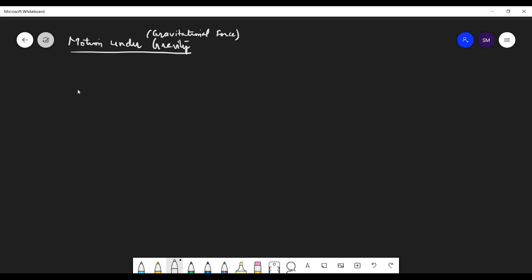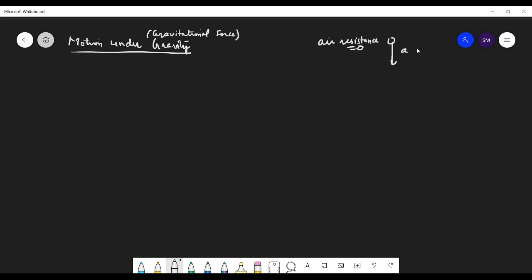When a body is released near the surface of the earth, you know that the body is accelerated downwards under the influence of the gravitational force, in the absence of air resistance. So in these questions we are not counting the air resistance. Air resistance is equal to 0. We are considering a vacuum.